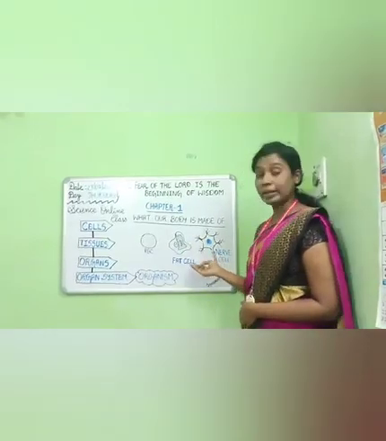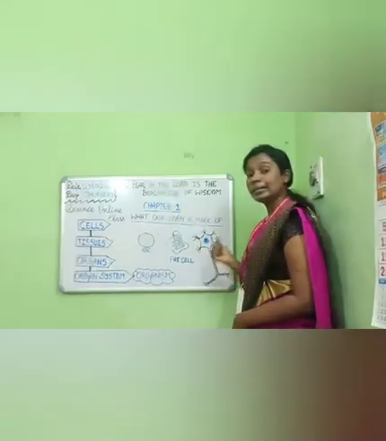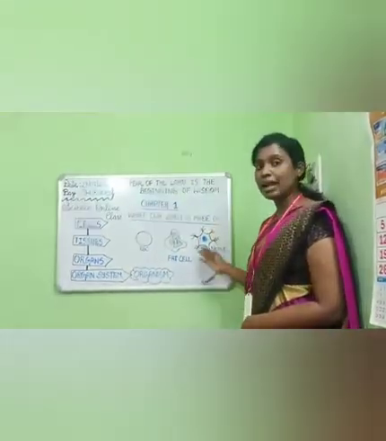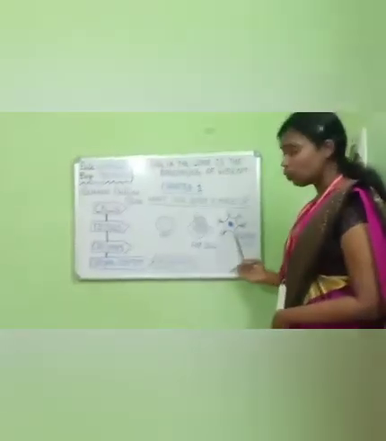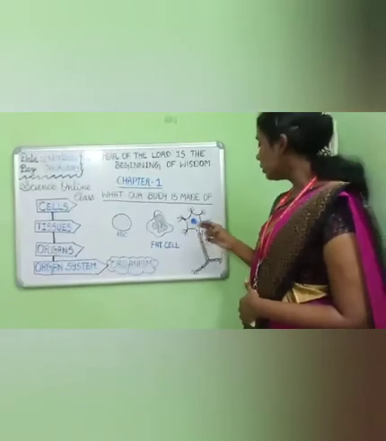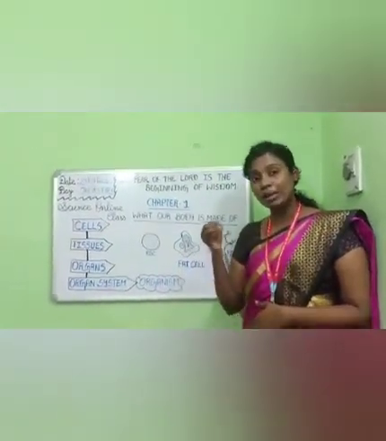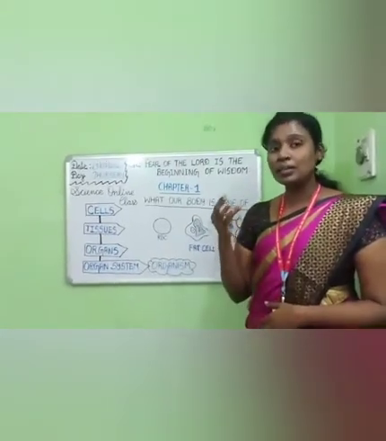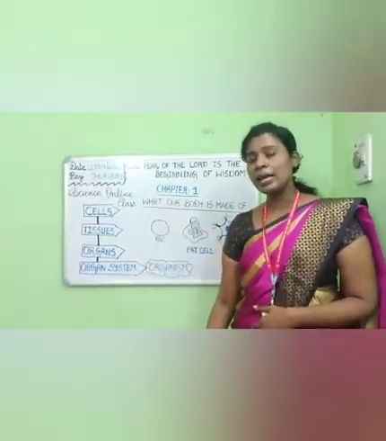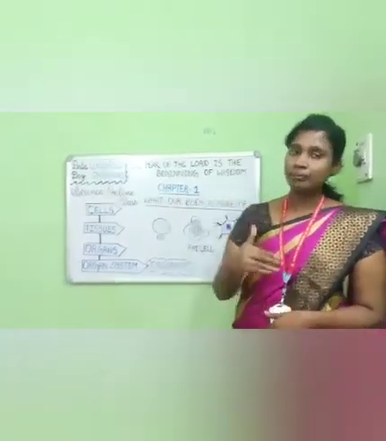The other common type of cell you can see in our body is the nerve cell. The nerve cell has a very typical shape. It has the shape of a spider. It has arms and a tail. The important function of the nerve cell is to carry nerve impulses, which means nerve signals, from the brain to different parts of the body, as well as from different parts of the body to the brain.